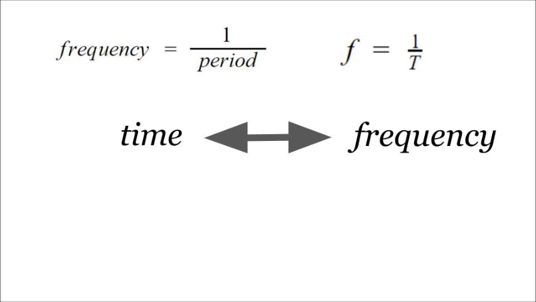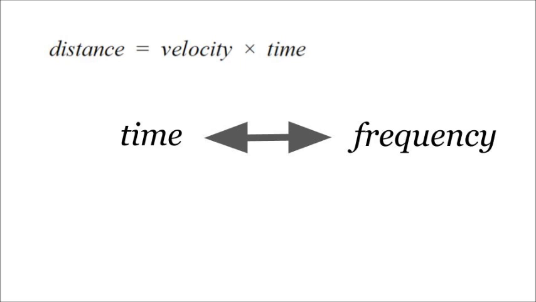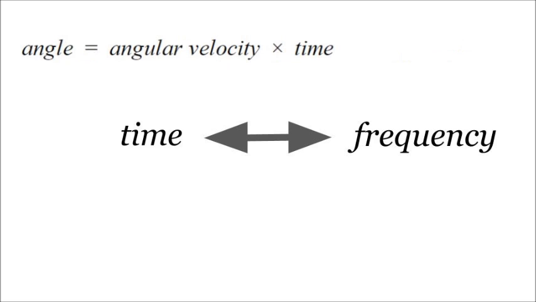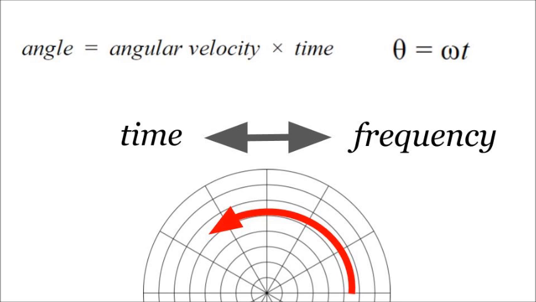And if you want to connect the Fourier transformation to a simpler physics equation, I'd suggest this one. Distance equals velocity times time. That's basic enough, but let's do it rotationally. Theta equals omega times time. That's the same physics and a brand new playground. Omega is angular velocity, the degrees, or the radians, traveled per second.